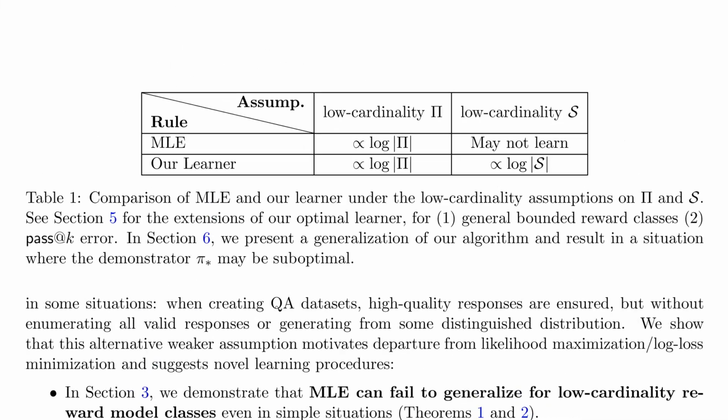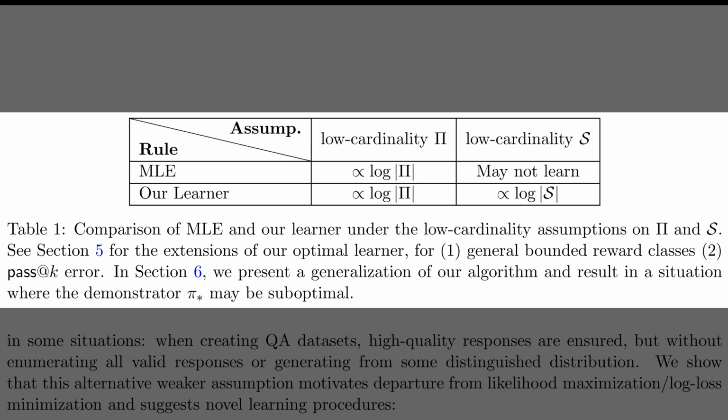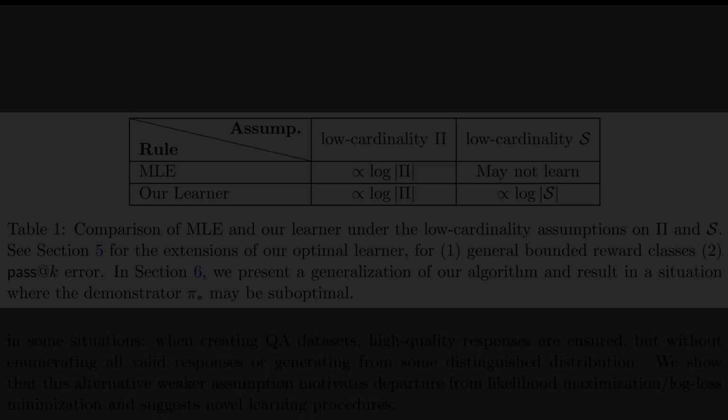The previous overview set up why modeling correctness matters. Table 1 compares maximum likelihood estimation against the proposed learner across 2 assumptions. Under a low-cardinality policy class, both achieve error that scales with the log of the policy class size. Under a low-cardinality reward class, maximum likelihood estimation may not learn at all, while the proposed learner achieves error that scales with the log of the reward class size, which is the key takeaway.